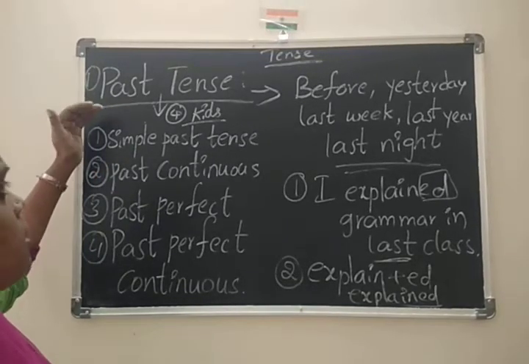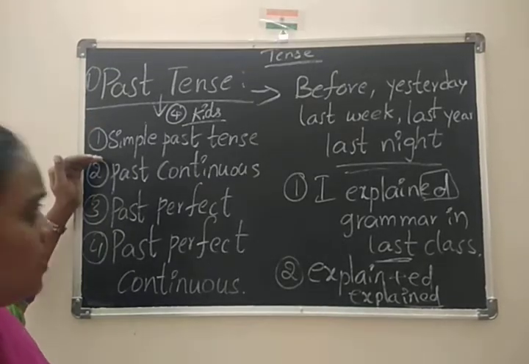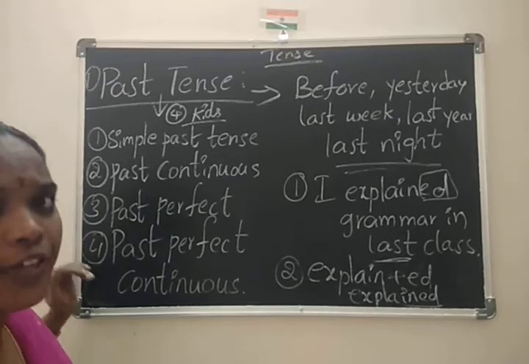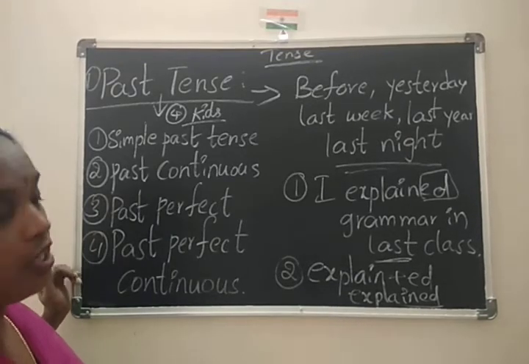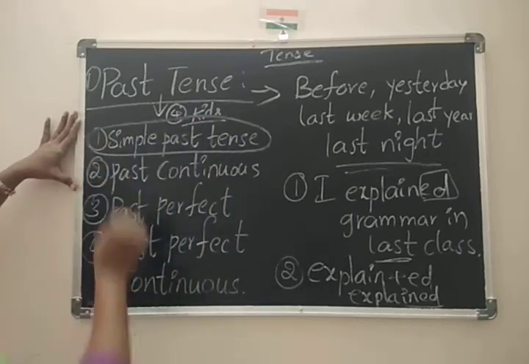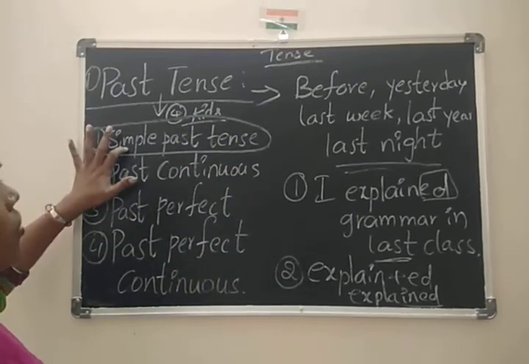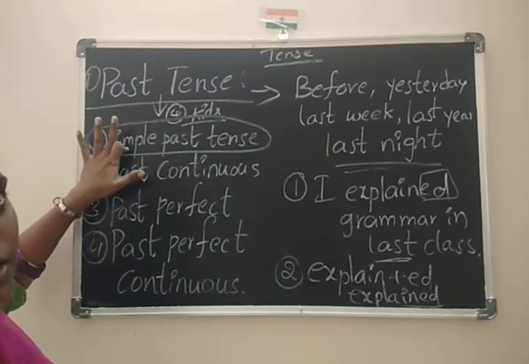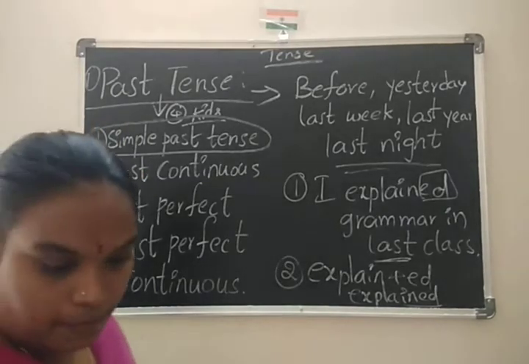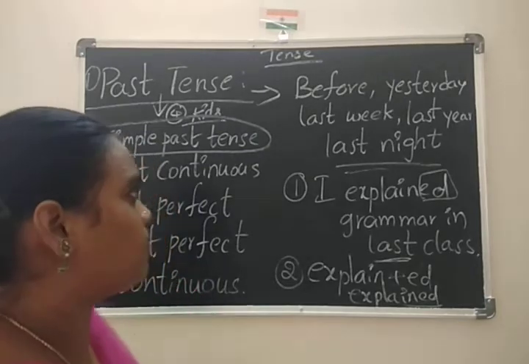Who are those? Simple past tense, past continuous tense, past perfect tense, past perfect continuous tense. But today's topic is totally depends on this. So this is today's topic, that is simple past tense. I will explain with examples those.